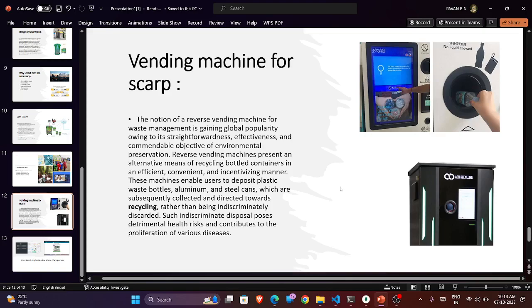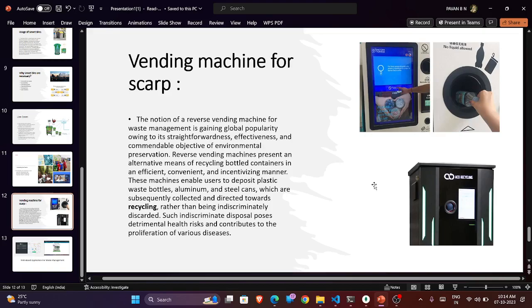We know that if we are getting some reward, obviously most of the workers and citizens will be willing to do this. If you have a bottle or plastic item and you throw it into the vendor machine, it will scrap the plastic, count the weight, and return a reward like money to the citizen, worker, or person who dumped the plastic.